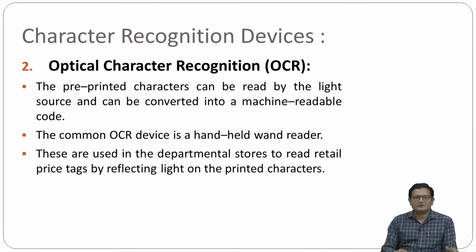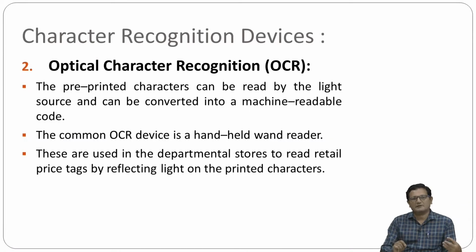One more thing is called optical character recognition. Here the same flatbed scanner is used. If you have any document, you just put that document in the scanner and take an image of it. Once the image is created, the software will try to recognize the characters from the image, right?